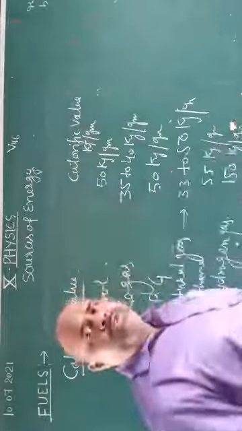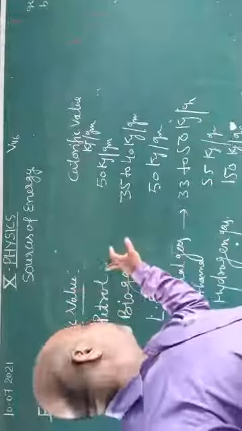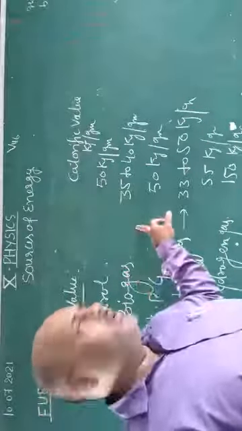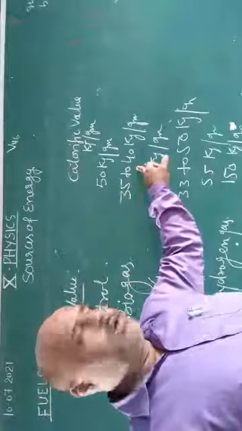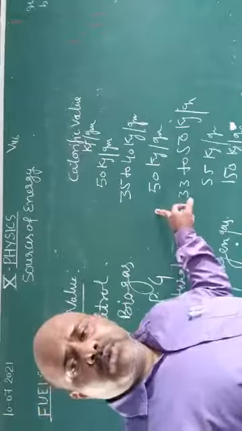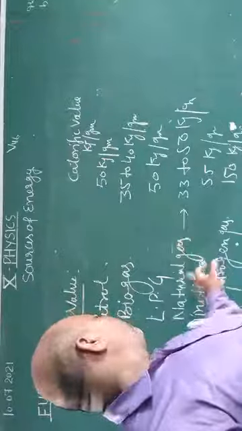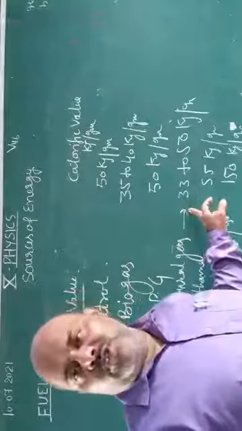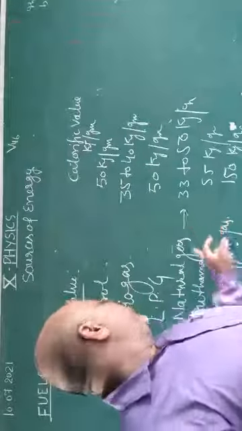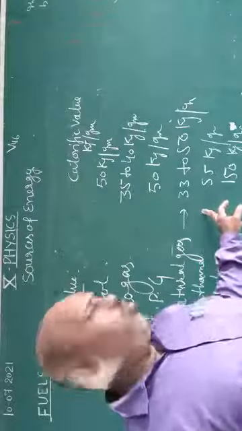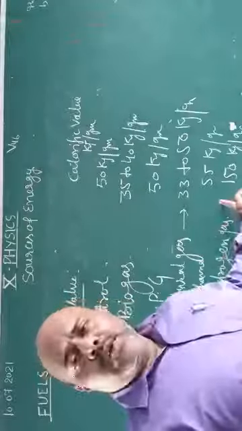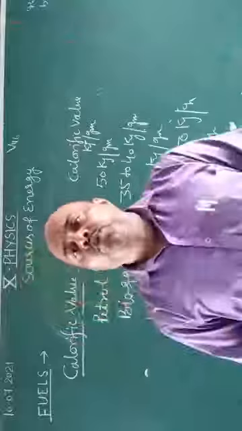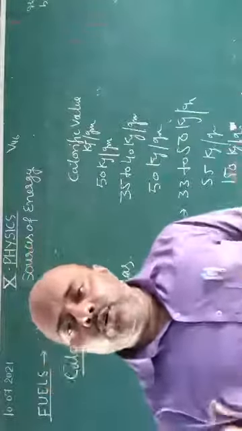Once again, what is the calorific value of petrol? 50 kilojoule per gram. Biogas? 35 to 40 kilojoule per gram. LPG? 50 kilojoule per gram. Natural gas? 33 to 50 kilojoule, also called CNG, compressed natural gas. Methane, 55 kilojoule per gram. Hydrogen gas, 150 kilojoule per gram. I told you, hydrogen gas has the highest calorific value.